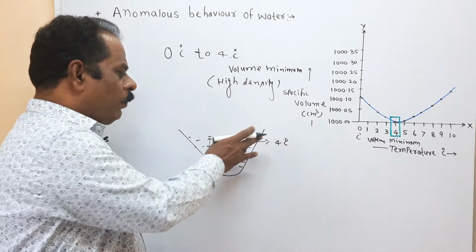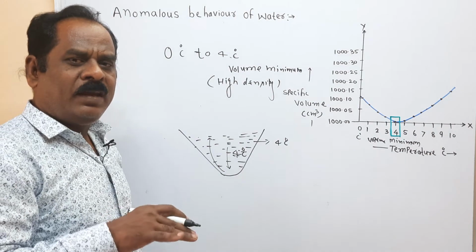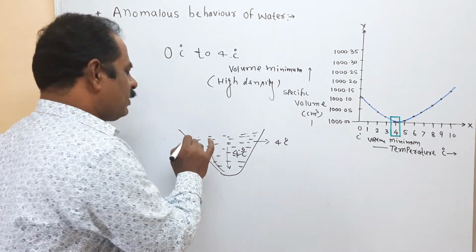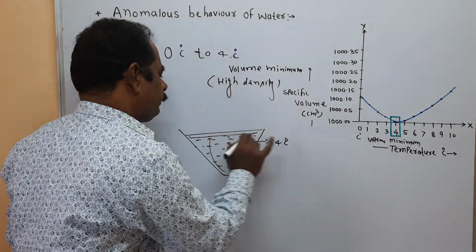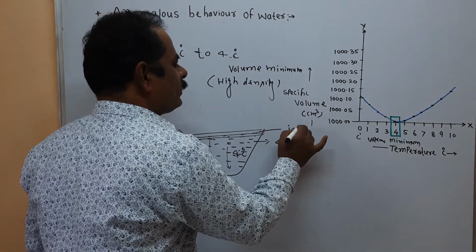When the temperature of the whole water is 4 degrees centigrade, then the atmospheric temperature decreases below 4, and the surface of the lake water is converted into ice.